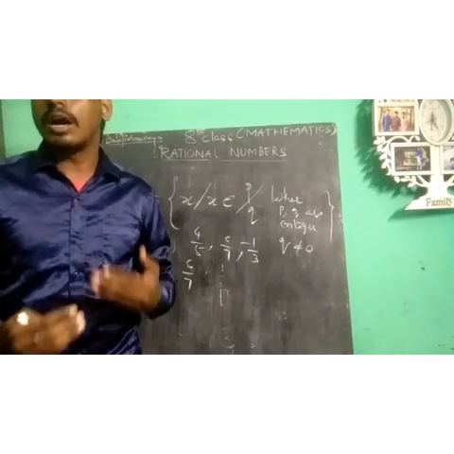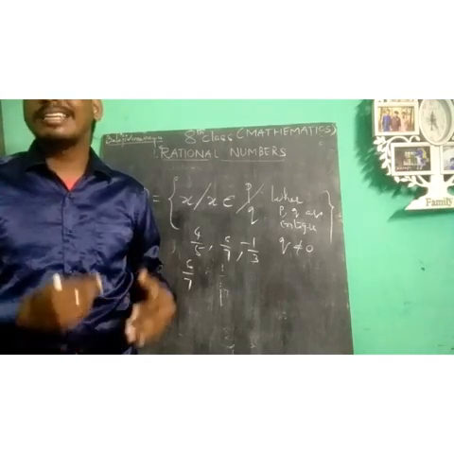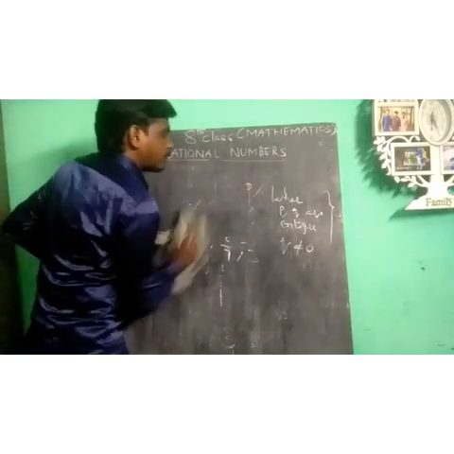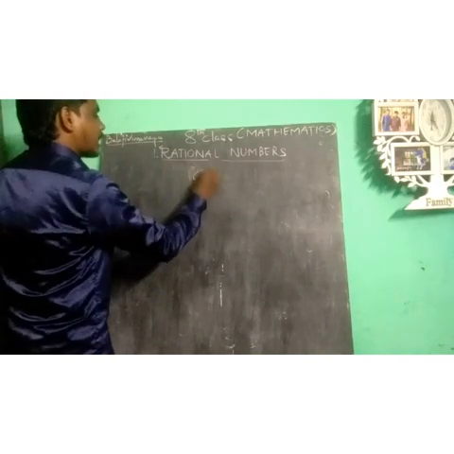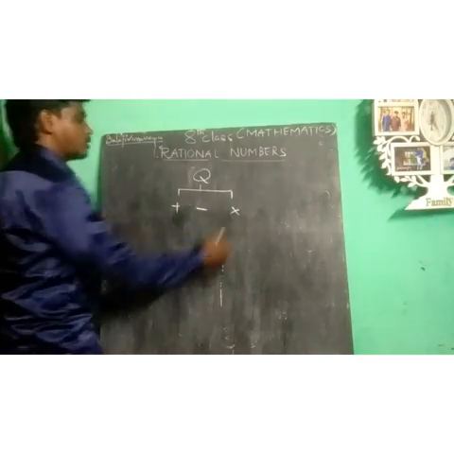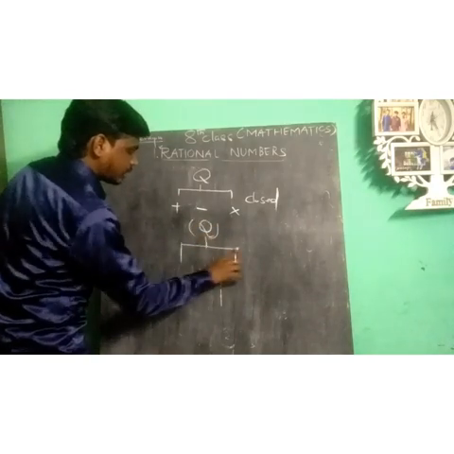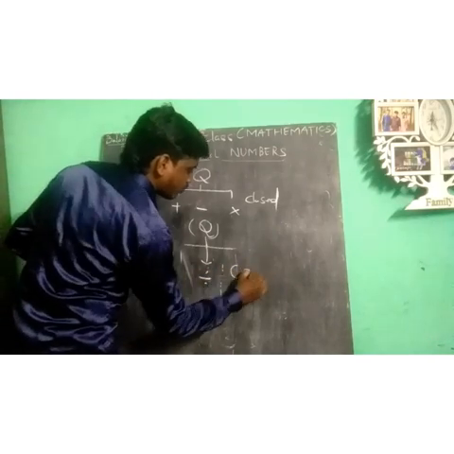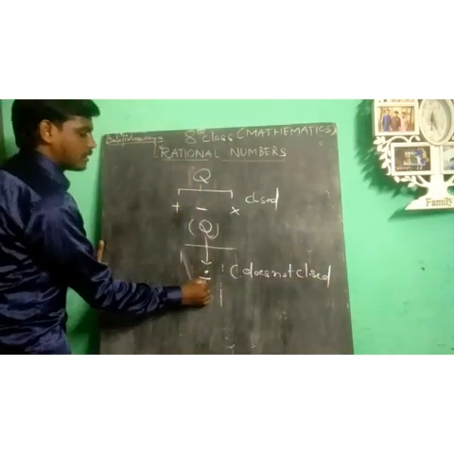Rational numbers are closed under the operations of addition, subtraction and multiplication. Rational numbers are not closed under division. Rational numbers are closed in addition, subtraction, multiplication, but rational numbers are not closed in the division operation.